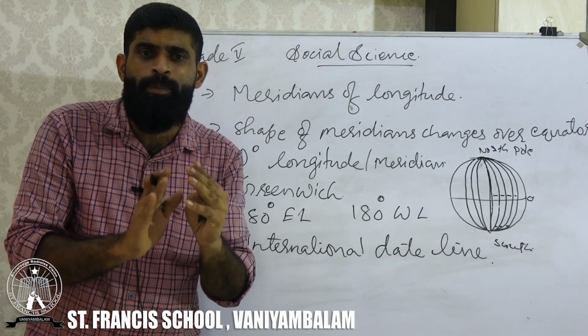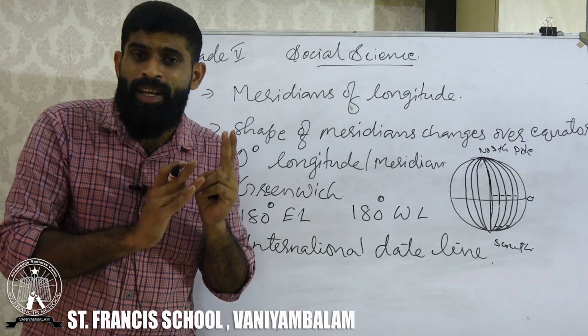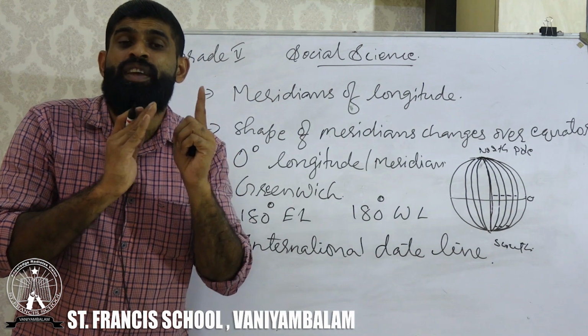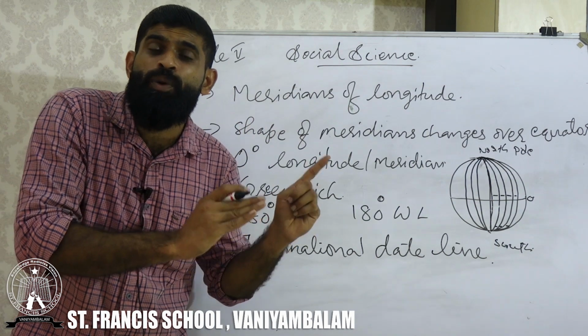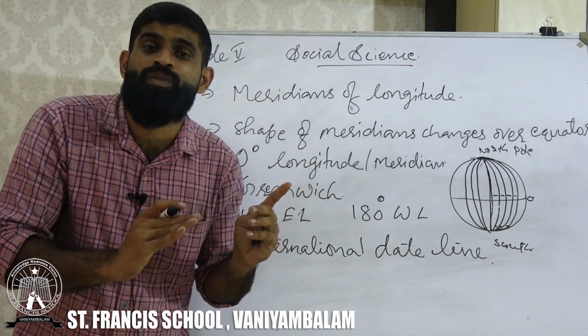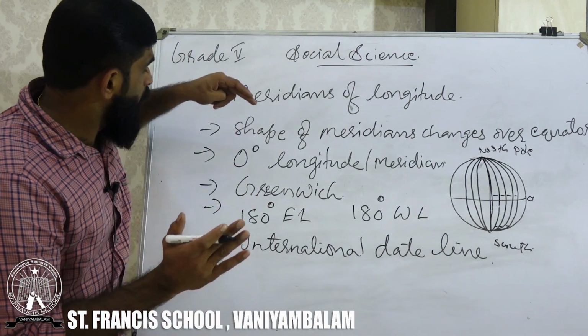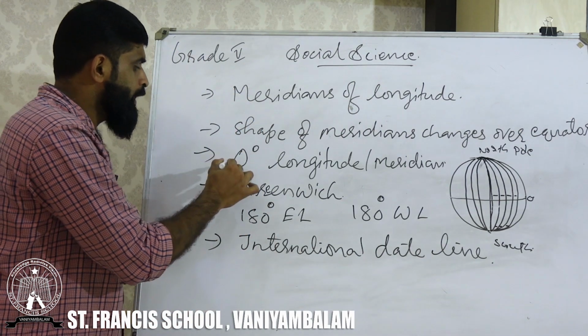So today we discussed meridians. How many meridians are there? What will be the shape of the meridians when it is at the North Pole, the South Pole and the middle part of the earth? Okay. Then we are moving to another one.